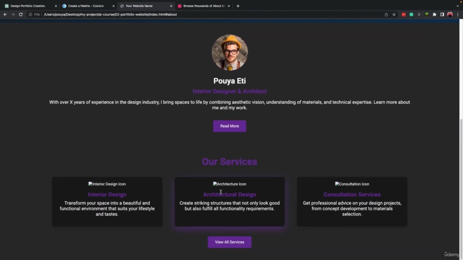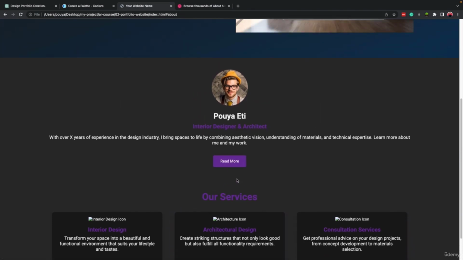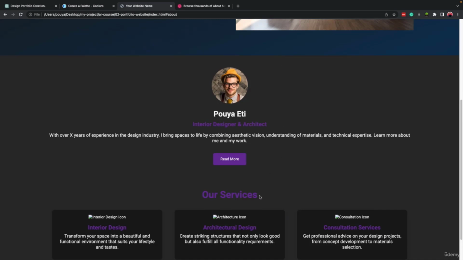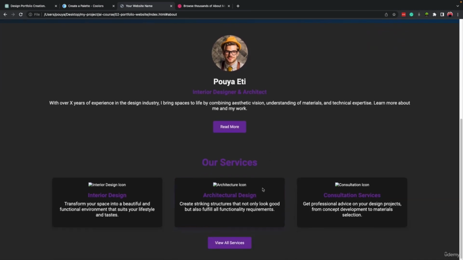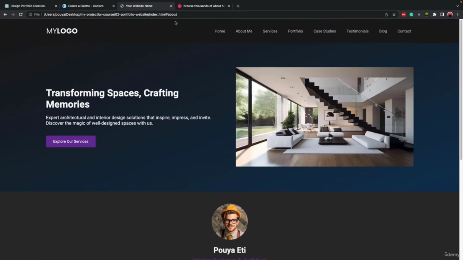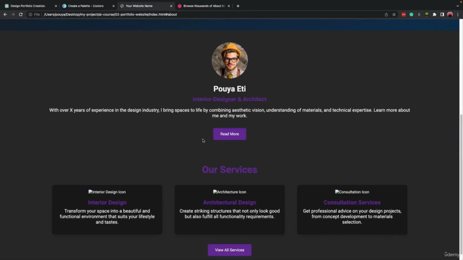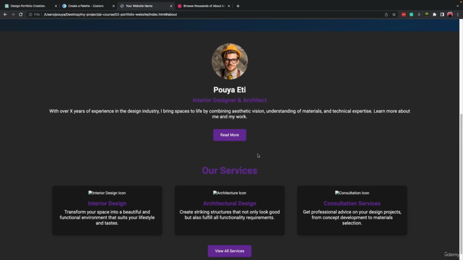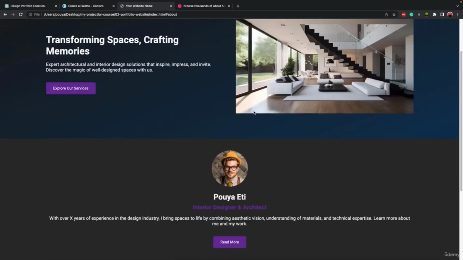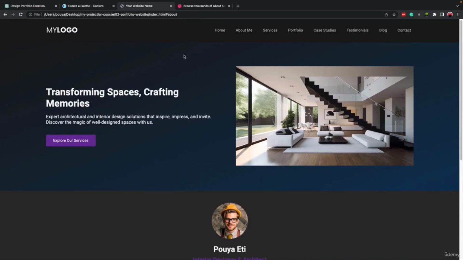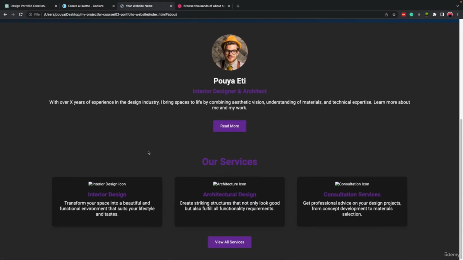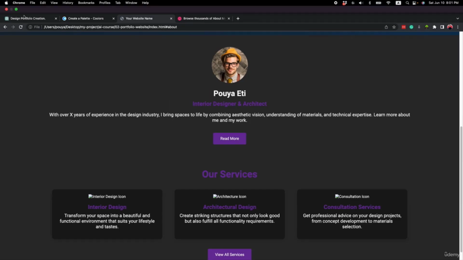Okay, looks nice. And I like the backlight as well, but we may need some divider here, or maybe change the color to darker or something else, right? It doesn't look so well the way it is. And also, if along the way you don't like the colors or some of the styles that you have on the website, you can tell ChatGPT to change. For example, we can tell ChatGPT to change this purple color to something else. I remember we had another color.